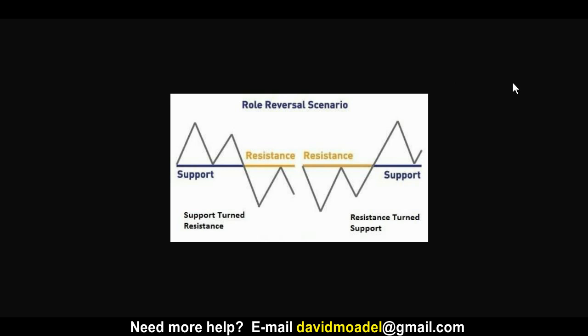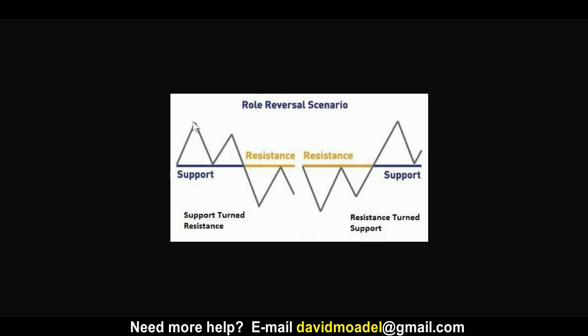Now, sometimes a support line becomes resistance, and a resistance line can become a support line. Yeah, they can actually reverse roles. Isn't that interesting? And this usually refers to horizontal or flat trend lines. Not necessarily, but oftentimes this is how people refer to support becoming resistance and vice versa. But it doesn't have to be horizontal.